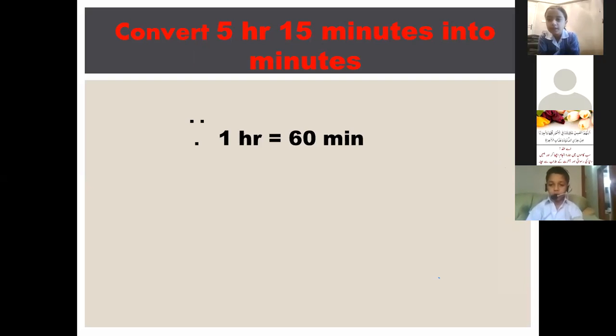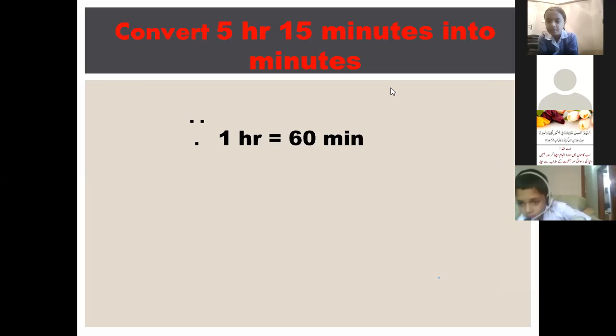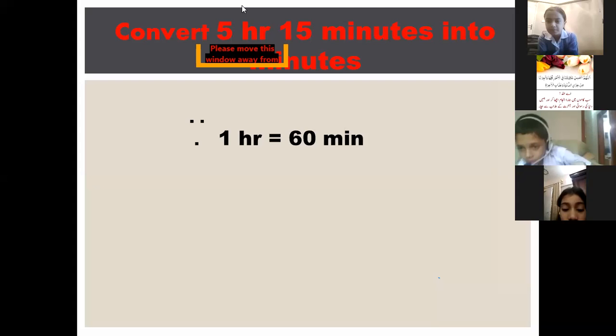No, beta, this is not the correct answer. How will you multiply 5 by 15? 15 is not the standard.